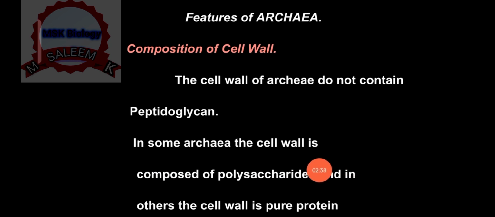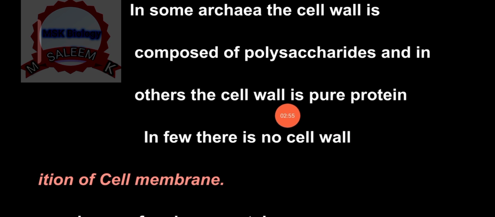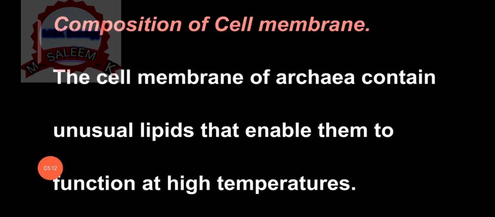In some Archaea, the cell wall is composed of polysaccharide. When we study some Archaea, we find polysaccharides in their cell wall. In others, the cell wall is composed of pure protein. In a few there is no cell wall, meaning absence of cell wall.